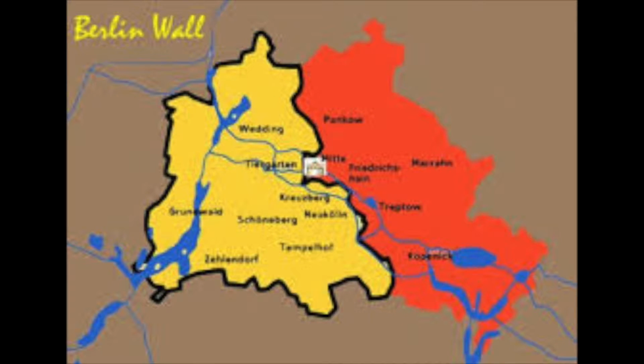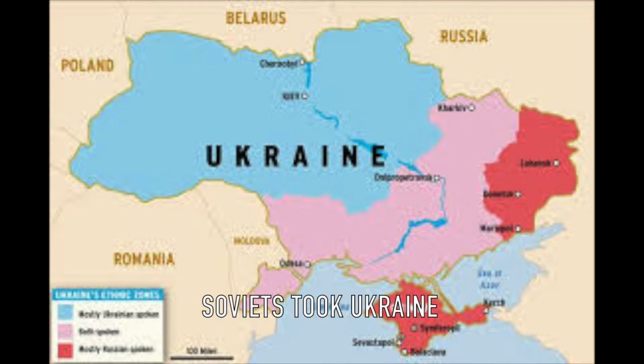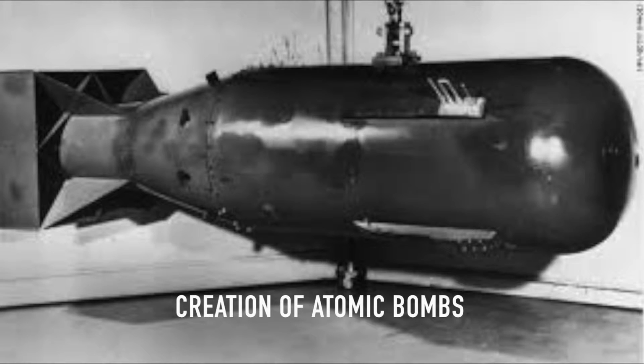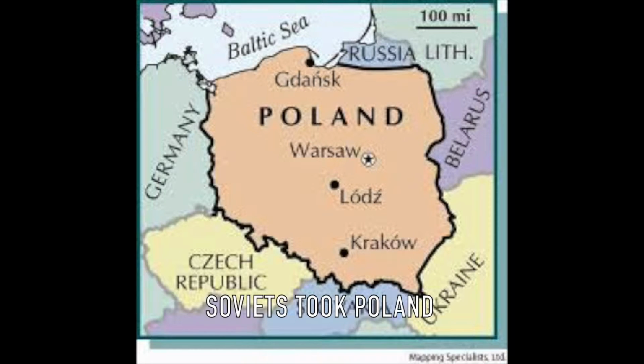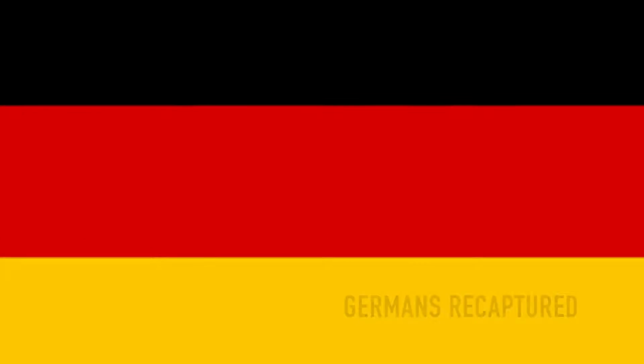Germany was divided, as evident with the Berlin Wall. The USSR was invaded by Germans, the Soviets took Ukraine, and they also divided Korea with the US in 1949. The USSR created the Comecon and the atomic bombs. In Poland, the Soviets took Poland in 1945. Two years later, it became communist, and the Polish forces took Warsaw, but then the Germans recaptured it.